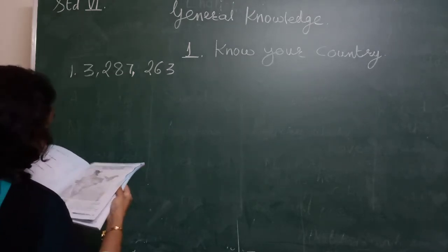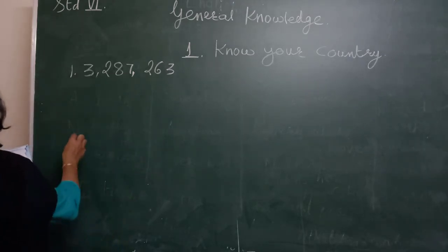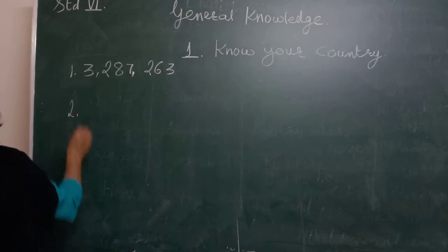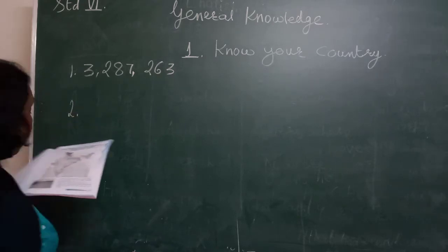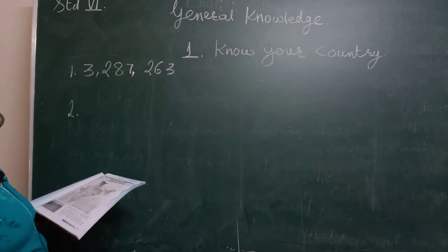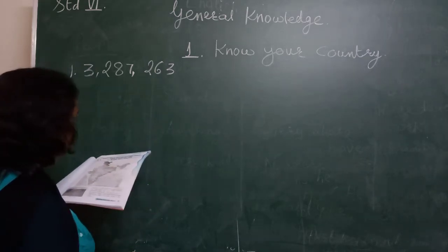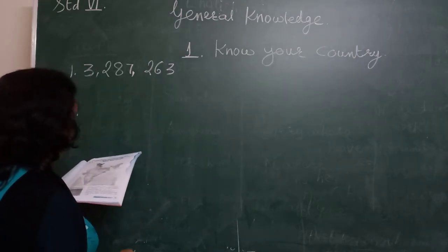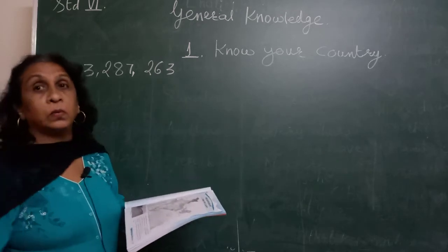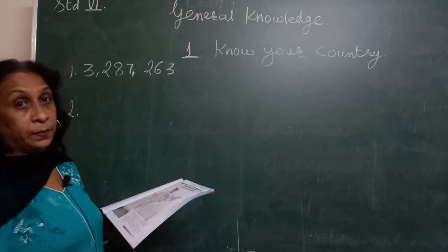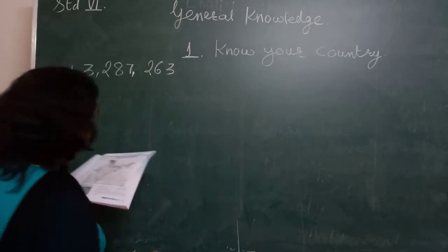Then the second one, the Himalayas consist of 3 parallel mountain ranges. Parallel means equal, same. Parallel ranges means a row of mountains. Mountain range means line of mountains.